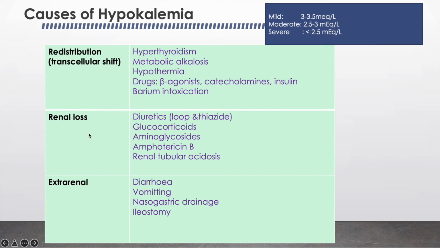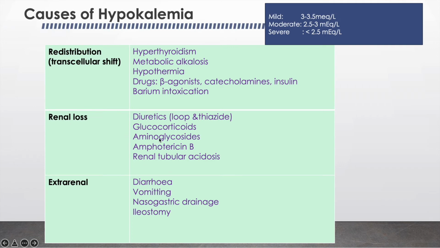Then the loss of potassium can be either due to renal loss or extrarenal loss. We know that all kinds of gastrointestinal fluid, from gastric juice to pancreatic juice and intestinal fluid, contain a high amount of potassium. So fluid loss, as in diarrhea, vomiting, nasogastric drainage or ileostomy output, can lead to potassium loss and hypokalemia.